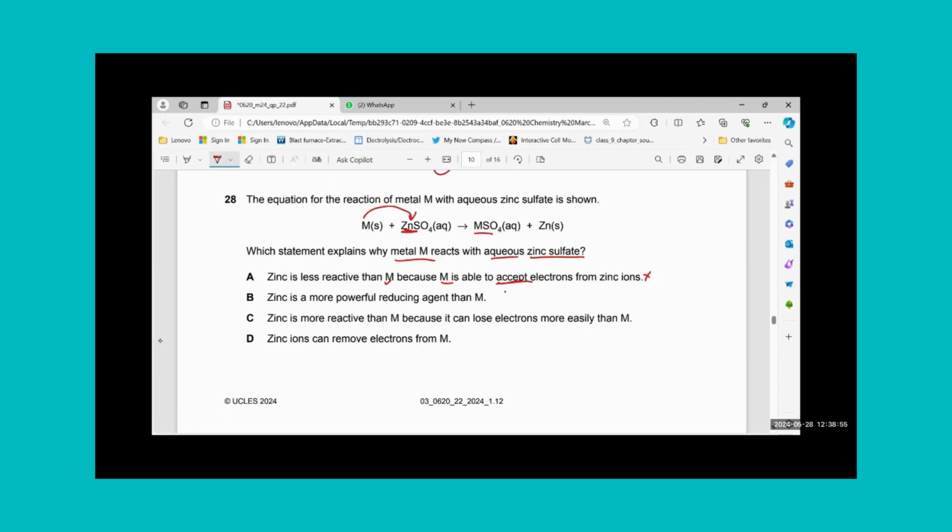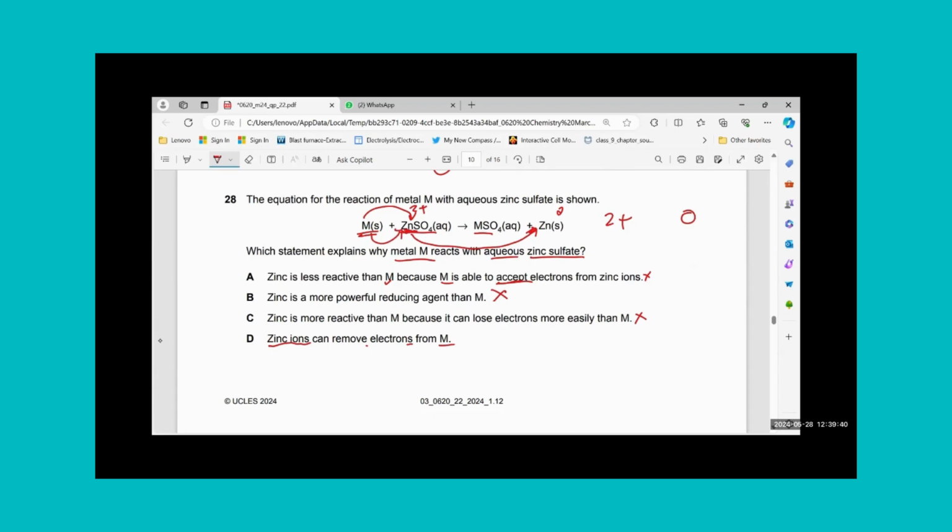Zinc is a more powerful reducing agent than M. If zinc is the reducing agent, then what is reduced? Zinc is reduced, which means zinc over here is acting as an oxidizing agent. It's not the reducing agent. M is the reducing agent, reducing zinc from 2+ to 0. Zinc here is 2+, zinc here is 0. So M is the reducing agent, zinc is not. Zinc is more reactive? No, we have concluded that zinc is less reactive. Zinc ions can remove electrons from M.